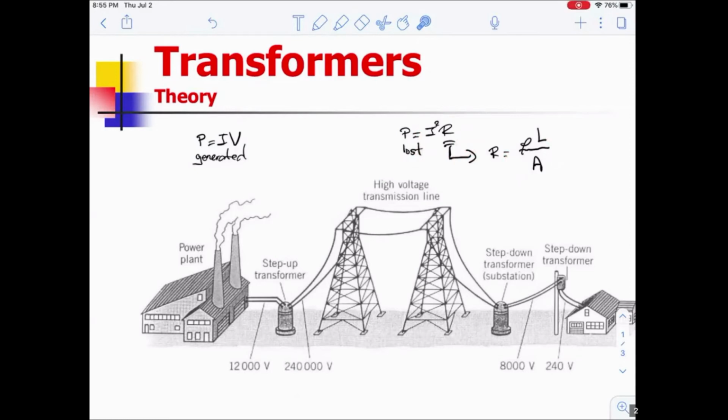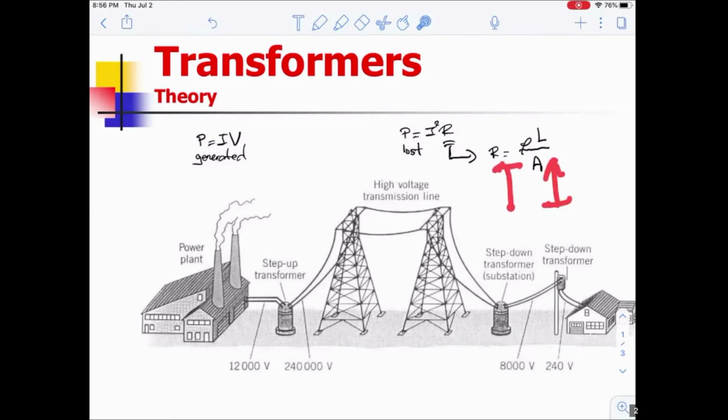Okay, so there are two solutions to this problem. Solution number one: have a power plant or power generating station at the corner of each and every single block. They thought about this briefly. The problem with that is it's expensive, guys. This is overwhelmingly expensive. They noticed that it was going to be extremely costly, so that's not going to work. All right, so the second solution is you can make the wires really, really thick.